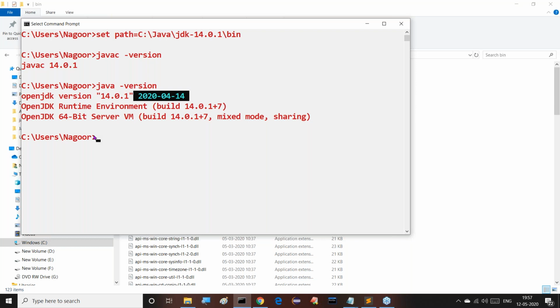So from Java 7 onwards, Java maintenance is with Oracle. Oracle is responsible for Java, but previously Sun Microsystems maintained Java.